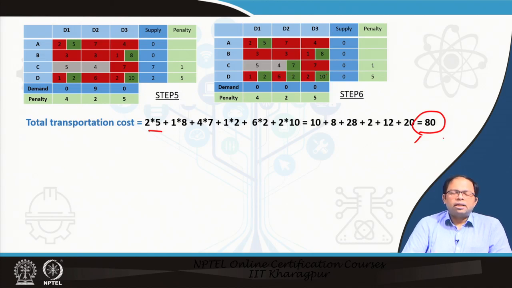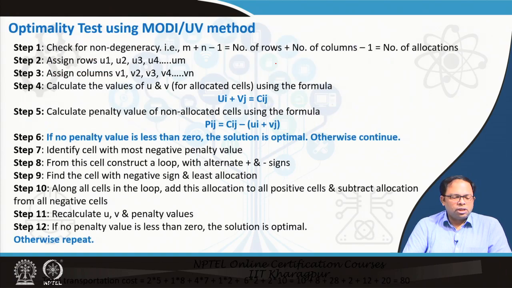So these are the three methods that we can use to determine which of these cells should be allocated, and we can multiply the allocated volume by that particular cost to get the total transportation cost for this particular system. Now this is the first solution.